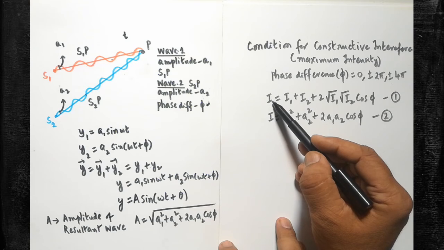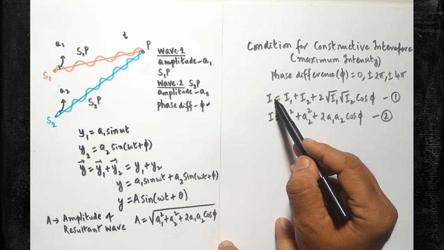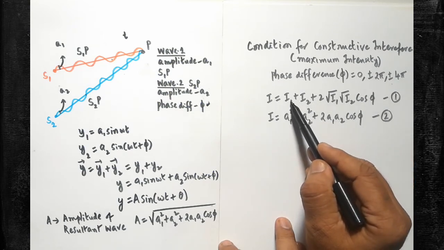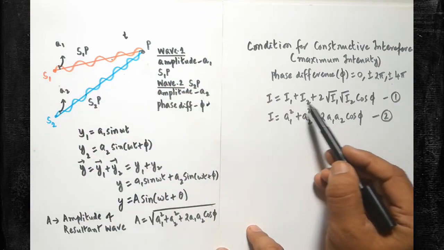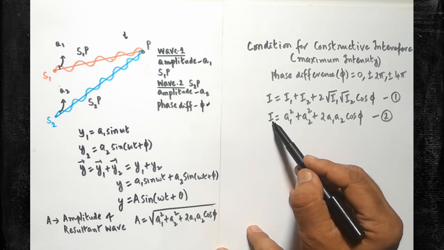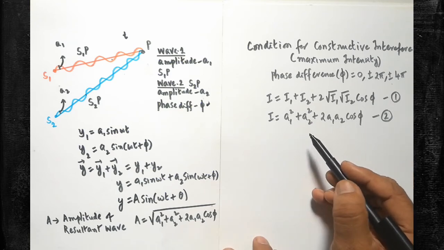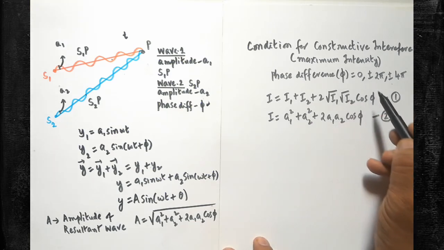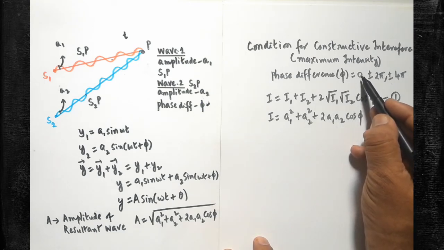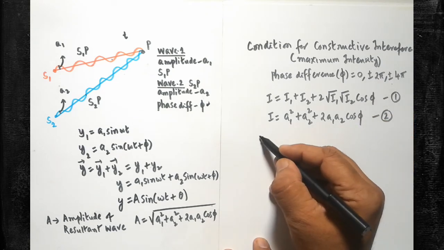Now we know the expression for intensity. The first expression is the intensity formula, in which everything is in terms of intensity. I1 is the intensity of the first wave, I2 is the intensity of the second wave, and I is the resultant intensity of both waves. The second formula has everything in terms of amplitudes. Now this phi value must be substituted in both the first formula as well as the second formula. I am going to substitute 0, 2 pi, 4 pi first in the first formula.